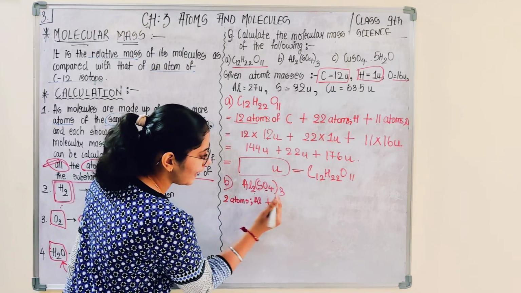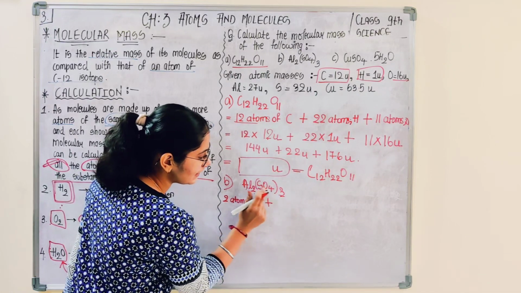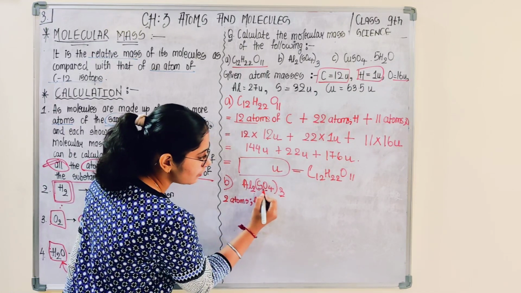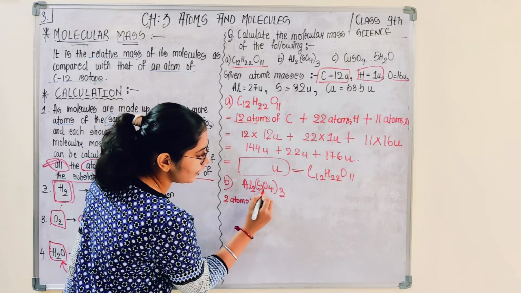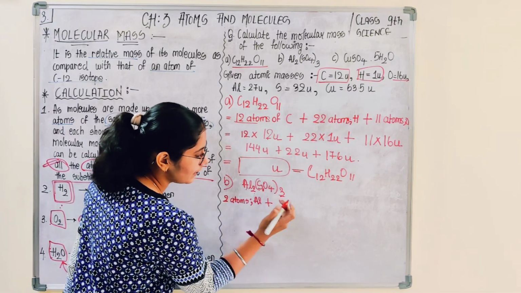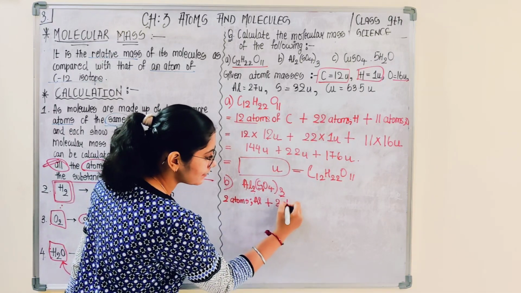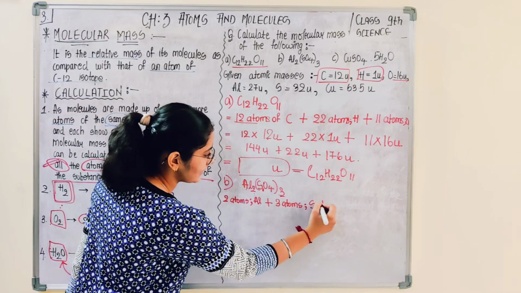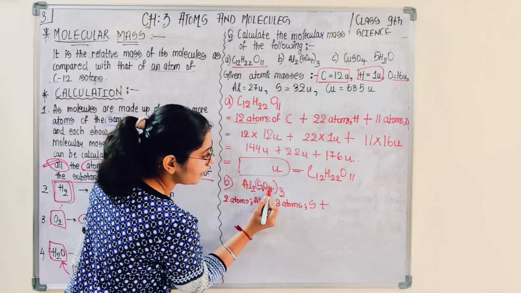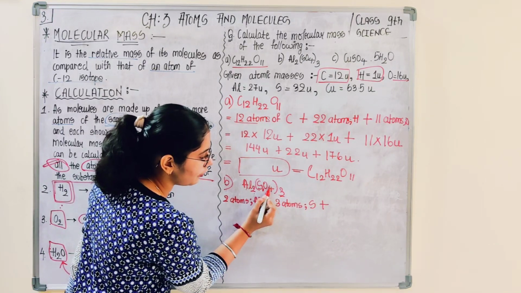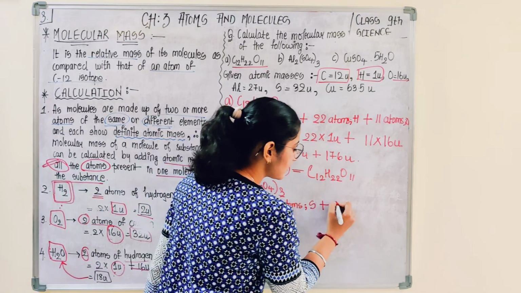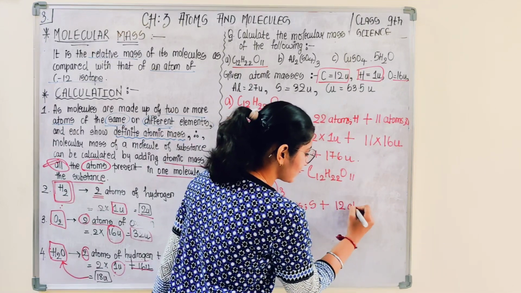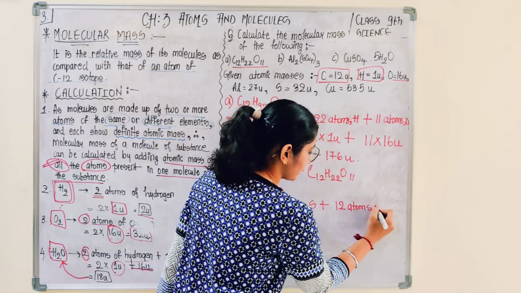So see, whole bracket 3 means sulfur के कितने होंगे? यहाँ पे 1 है ना? So 1, क्योंकि यहाँ पे कुछ नहीं है, that means 1 into 3. So 3 atoms of sulfur plus oxygen का कितना है? तो 4 अंदर है, बाहर ब्रैकेट में 3 है, तो 4 into 3, that means 12 atoms of oxygen.